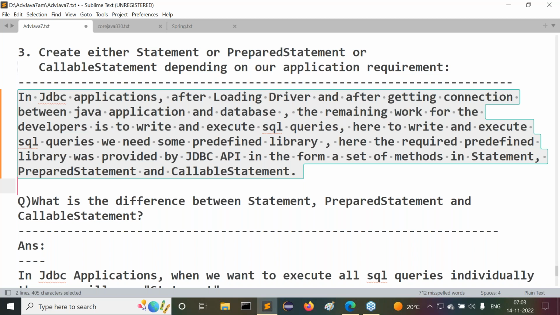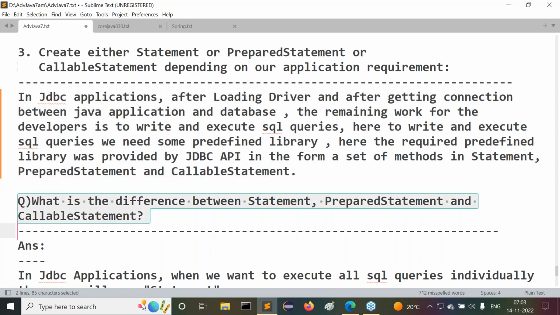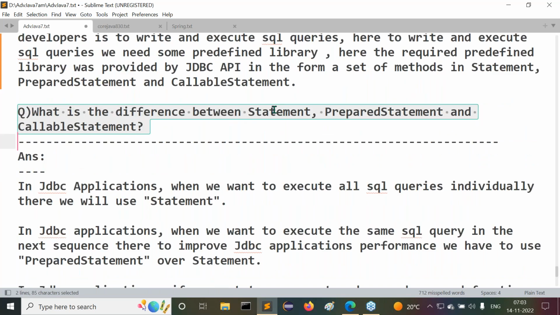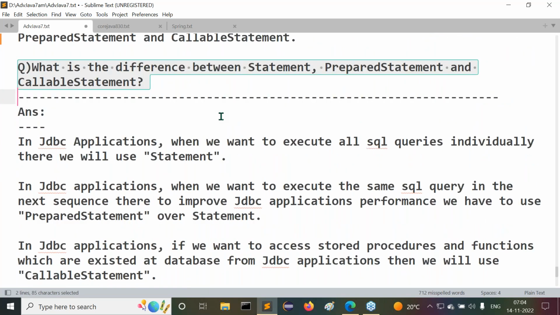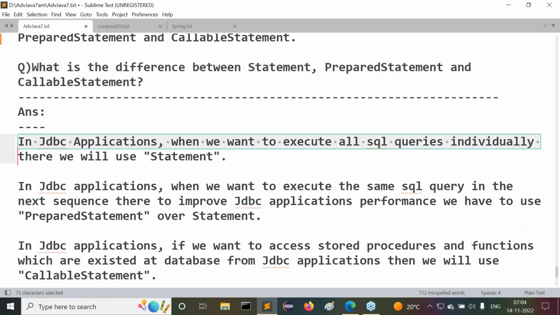Then immediately we get a question. What is the difference between Statement, PreparedStatement, and CallableStatement? The answer is very simple.